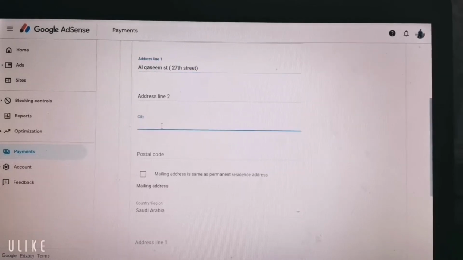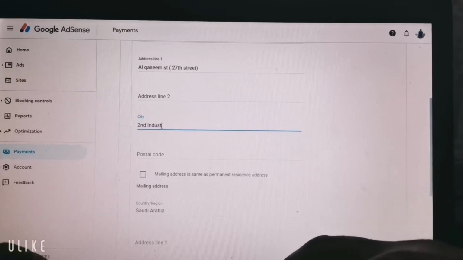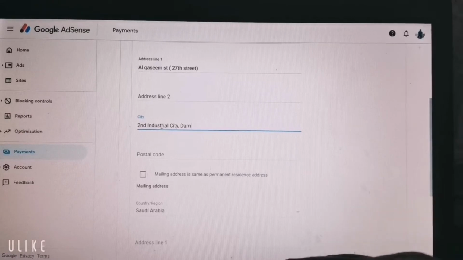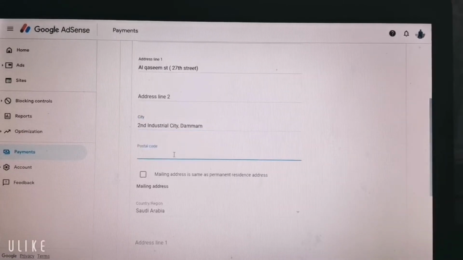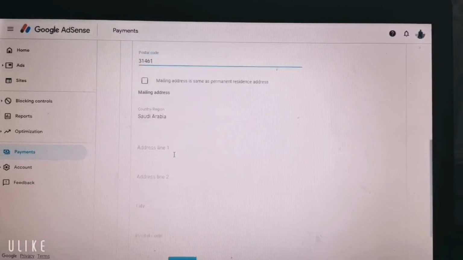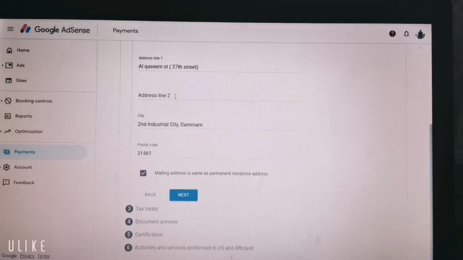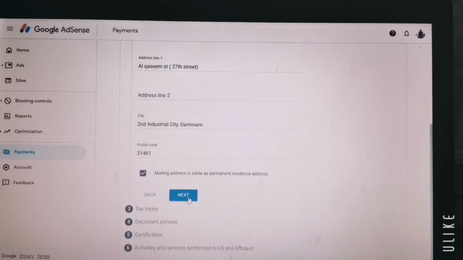The city is Second Industrial City in Dammam. Then the postal code is 31461. Is the mailing address the same as the permanent resident address? Yes. So when they send mail for me, it will be addressed to this location and I will receive the mail here. Click next.